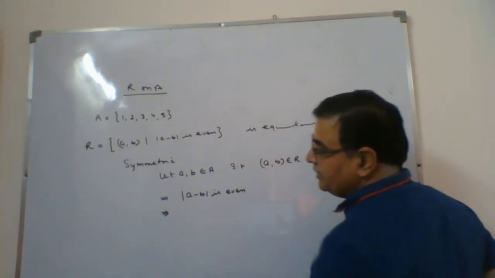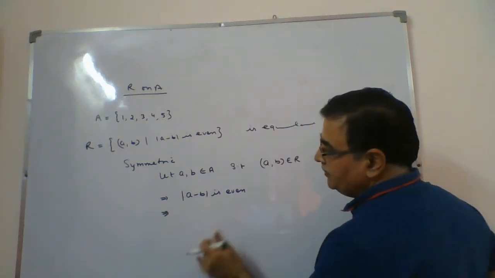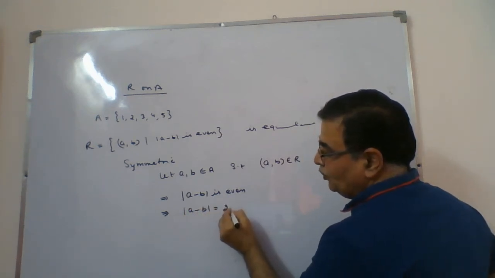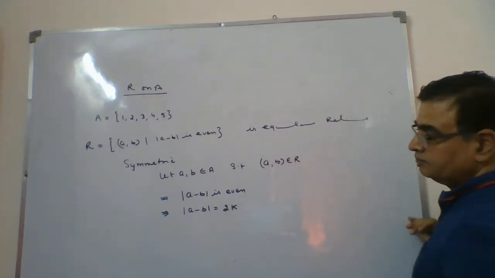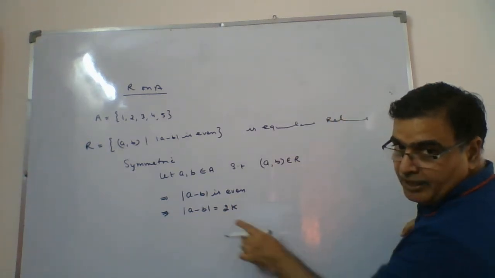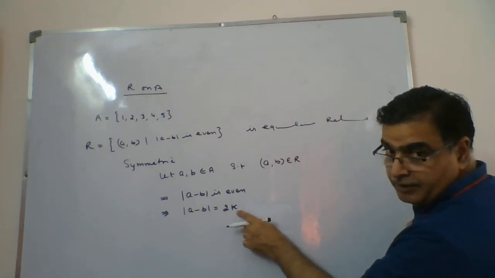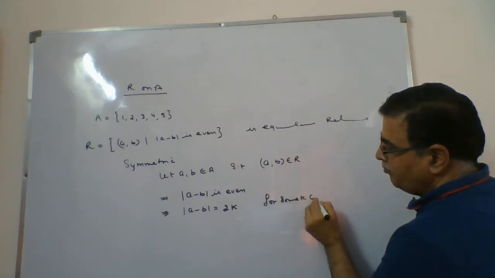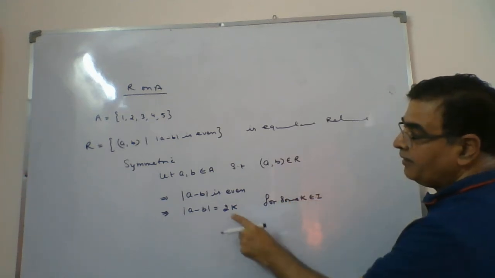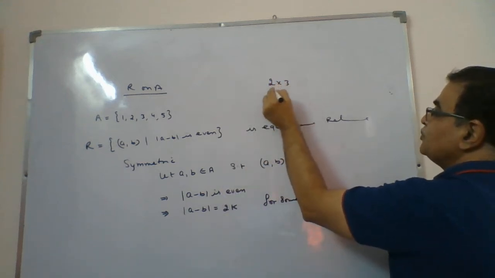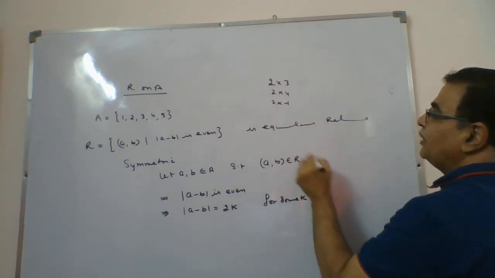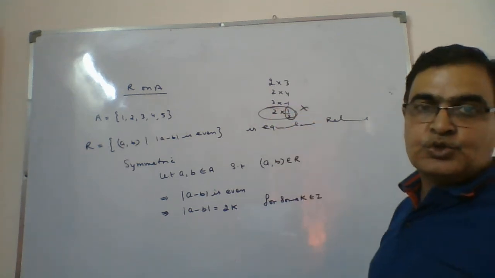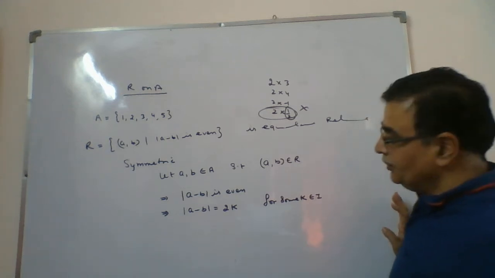If a minus b is even, what does it mean? We can say a minus b will be 2 times k, for some k belongs to integer. An even number means it is a multiple of 2, twice some integer. Keep in mind, it can be 2 into 3, 2 into 4, 2 into minus 1, but cannot be 2 into half. That is wrong. It will always be an integer, you should keep in mind.